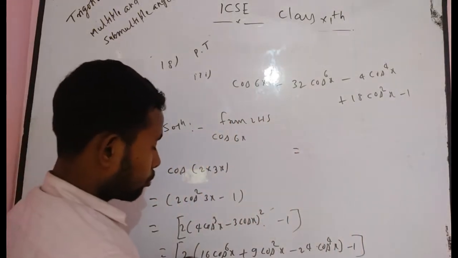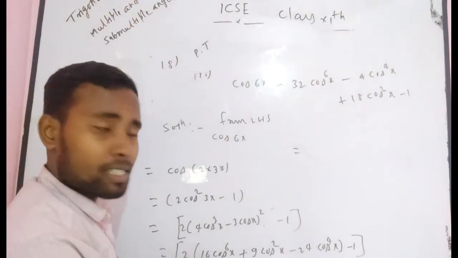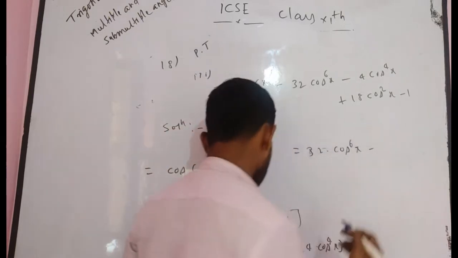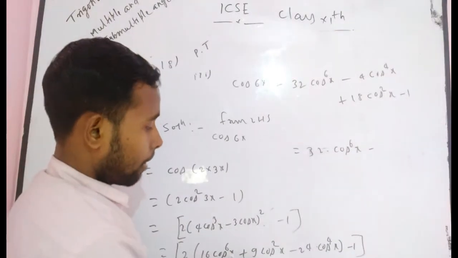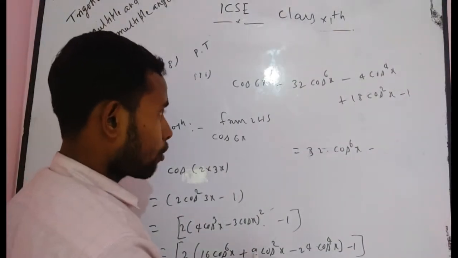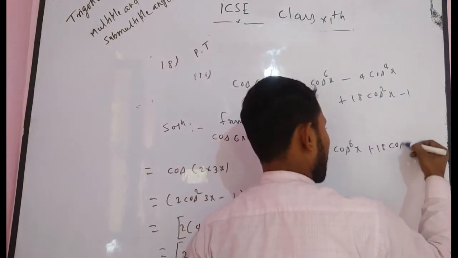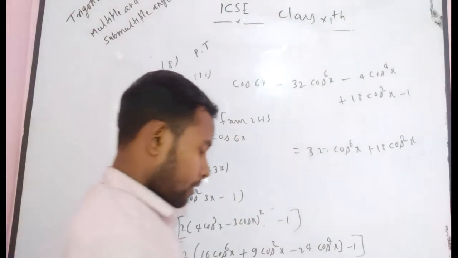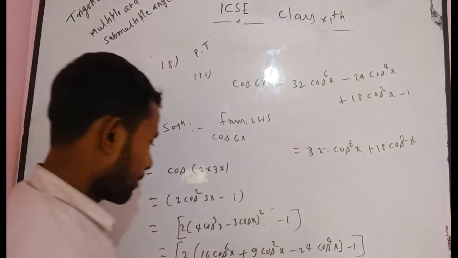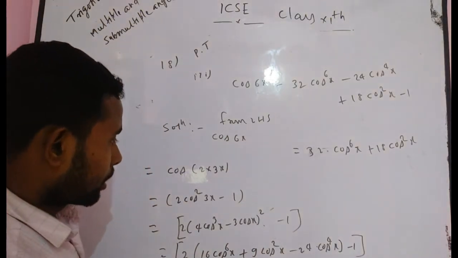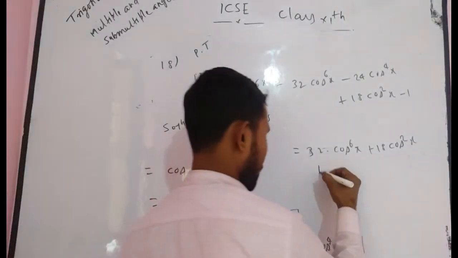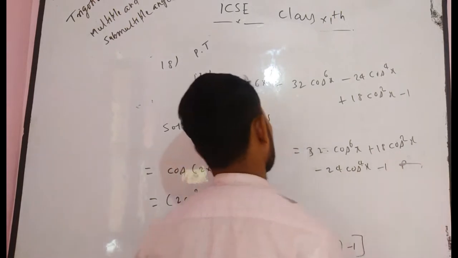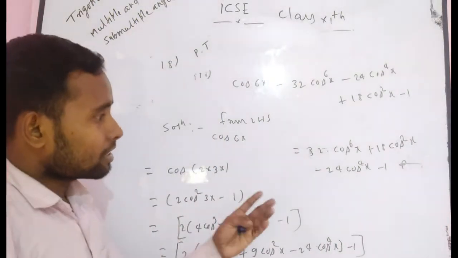Now you have to again manipulate it simply. Multiply by 2. That means 2 times 16 is 32 into cos x whole to the power 6. So can you write it? That means 32 into cos x whole to the power 6 plus, if you multiply by 2, you get 2 times 9, that will be 18 cos square x. And here you get 24 cos x whole to the power 4. In this problem, I think there should be 24; there may be a mistake where it was written. There should be 24. And you get minus 24 into cos x whole to the power 4 minus 1, which is your correct answer. I think this is so easy.